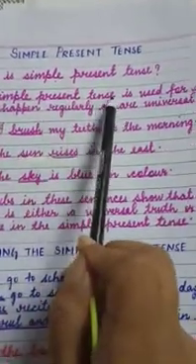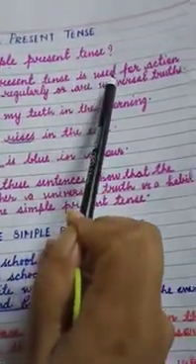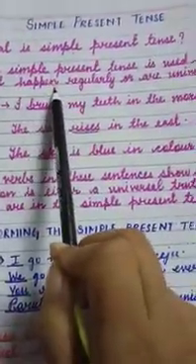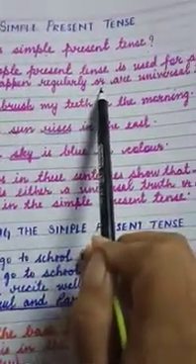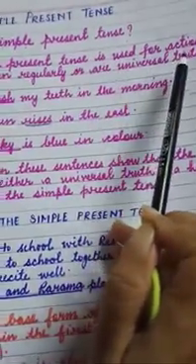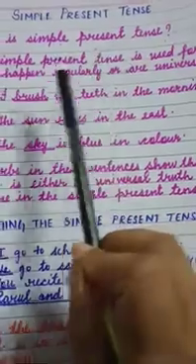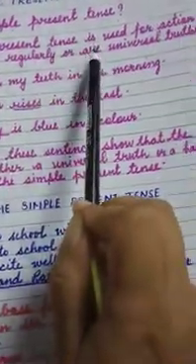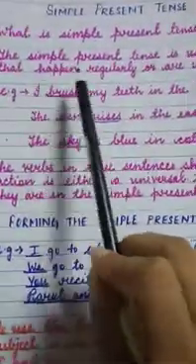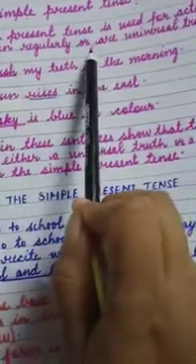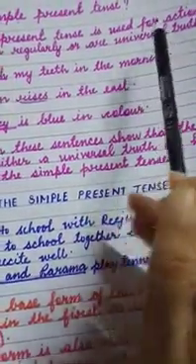The simple present tense is used for actions that happen regularly or are universal truths.